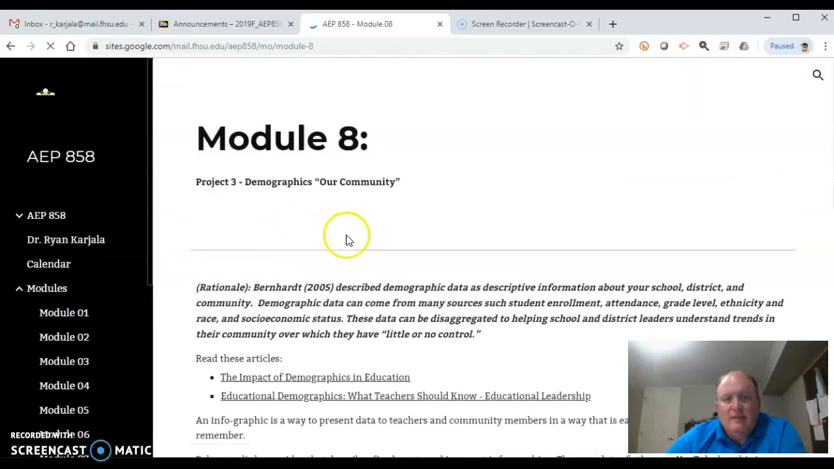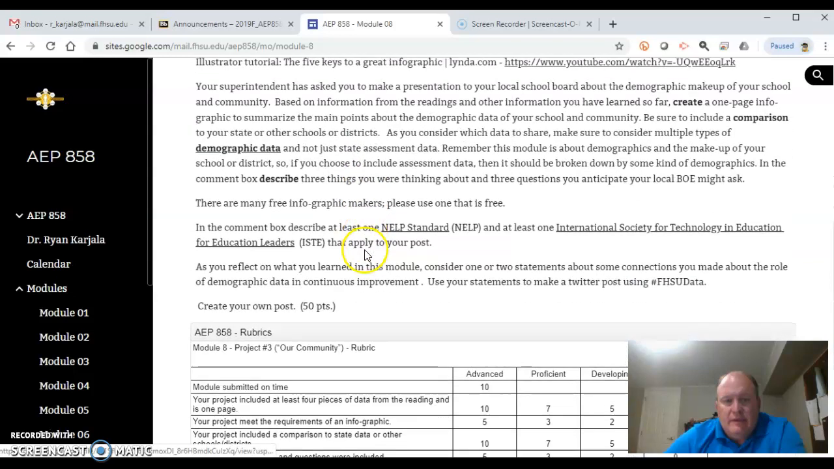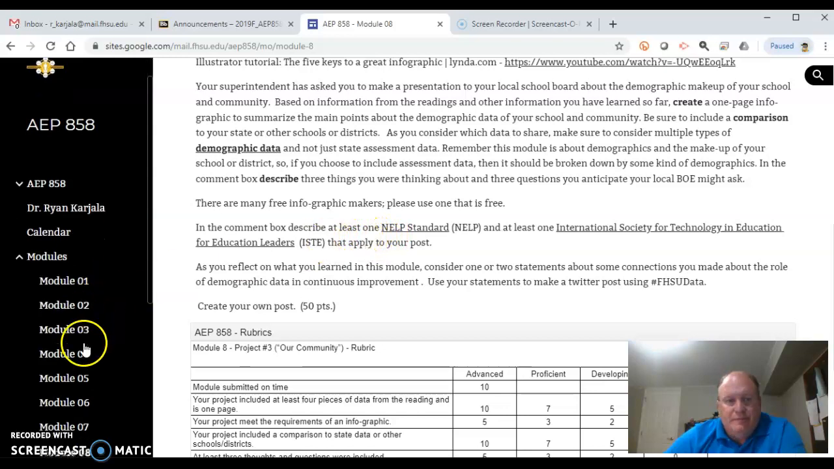Module 8 is interesting. And one thing I do have in here is a little bit of social media, so I do ask you to post on Twitter. Take a look at that a little bit. Here's that statement about your standards, and make sure you're getting them posted in here.